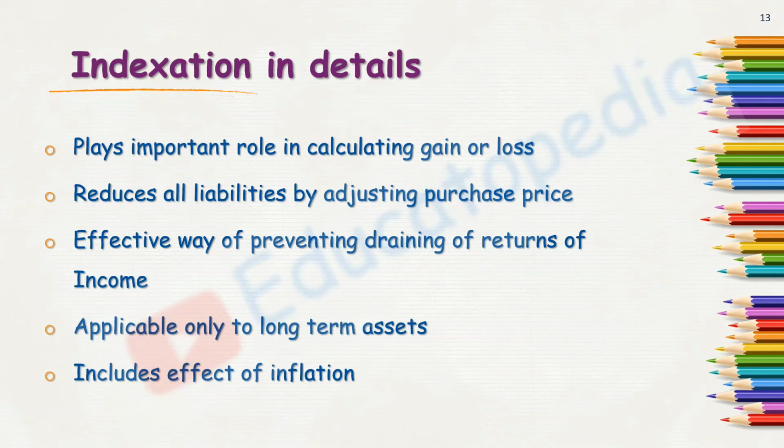So it is going to reduce my liability, because additional purchase price will be deducted from my sale consideration. Then it is an effective way of preventing draining of returns of income, because if I am not deducting this indexed cost, I will have a higher value of capital gain. On such higher capital gain, I will be paying higher income tax.